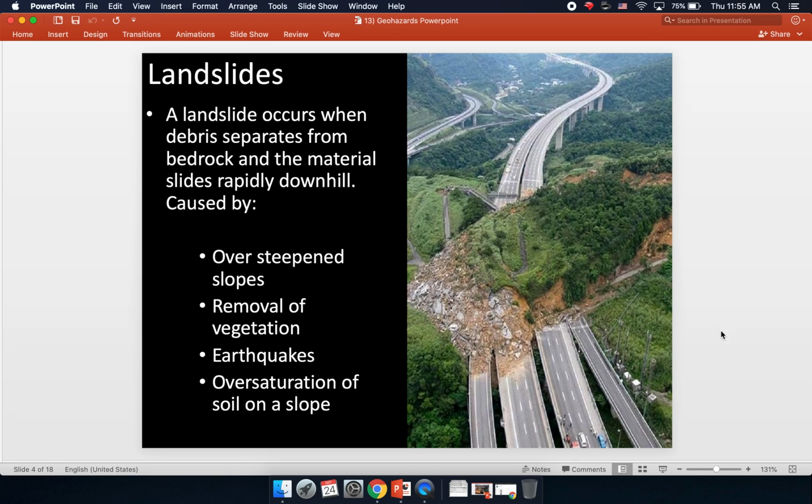Also, oversaturation of soil on a slope. So if you have soil on a slope and too much water soaks into it and makes it very heavy, it can then come down the slope in a landslide. Whereas otherwise, that soil, before it was weighed down with all that water, was not heavy enough to come down the slope.